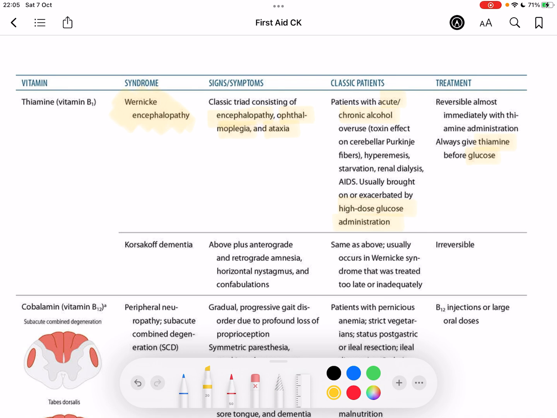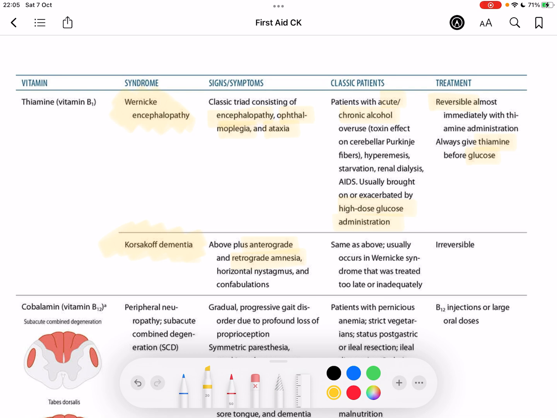Wernicke's is generally reversible, okay, and that's in contrast to Korsakoff, which we'll talk about now. So Korsakoff dementia, this is the sort of consequence of an untreated thiamine deficiency. And this is characterized by anterograde and retrograde amnesia. Alongside that amnesia, you're usually going to see nystagmus and often confabulations. So if you're dealing with a case that's got amnesia, and you also see the signs of confabulation or nystagmus, this is pointing more towards a Korsakoff dementia.